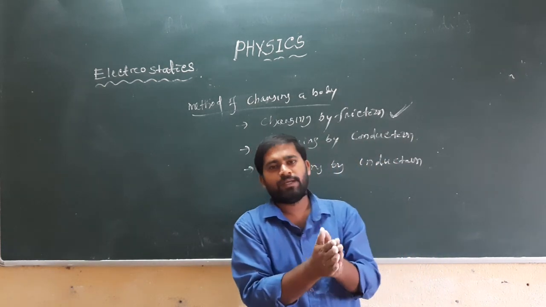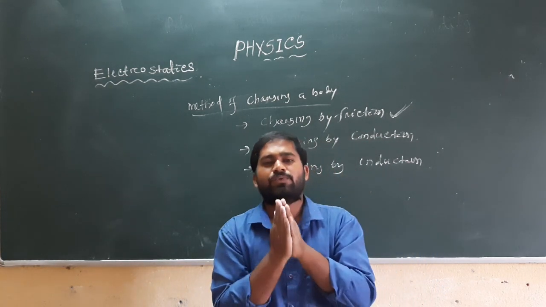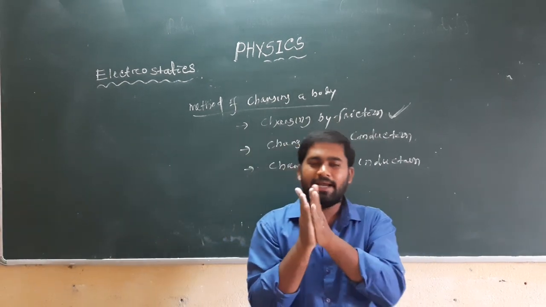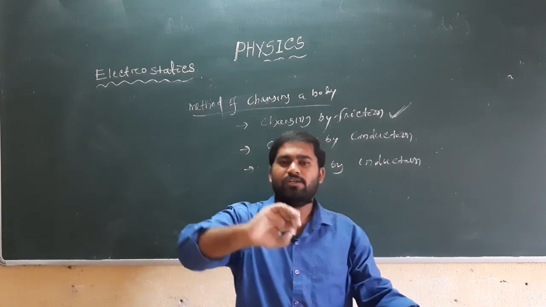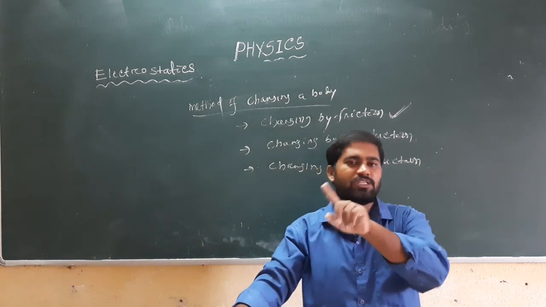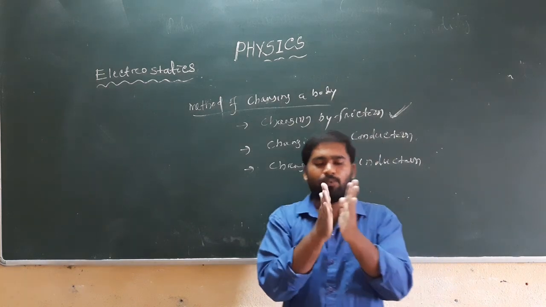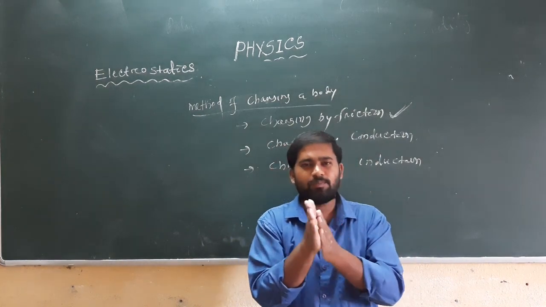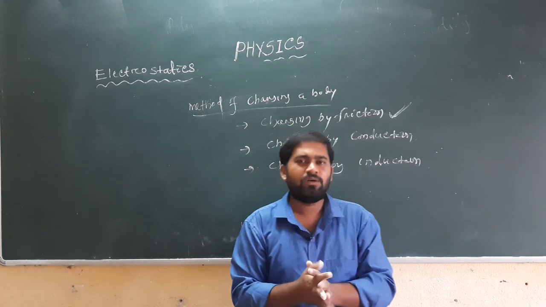When we rub one body with another, heat energy is produced, and because of that heat energy an electron is removed from its outermost orbit, and that electron is received by the other body. So there is a transfer of electrons between the bodies.